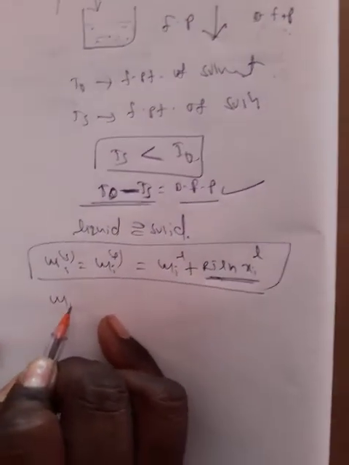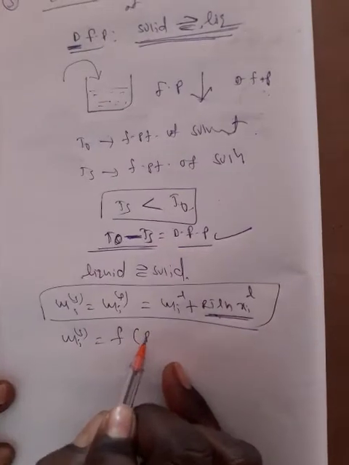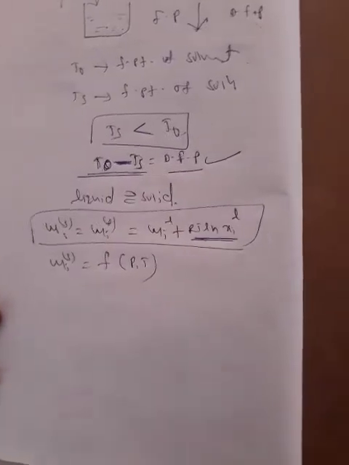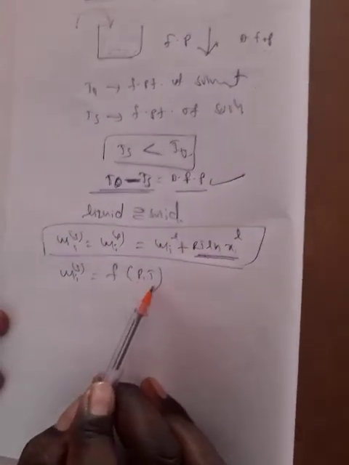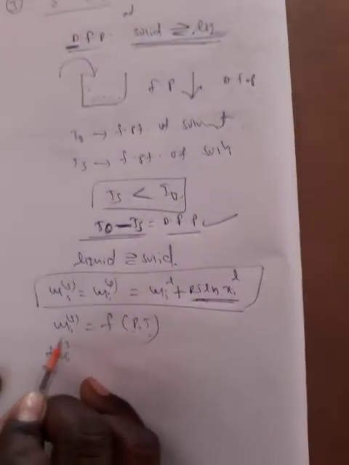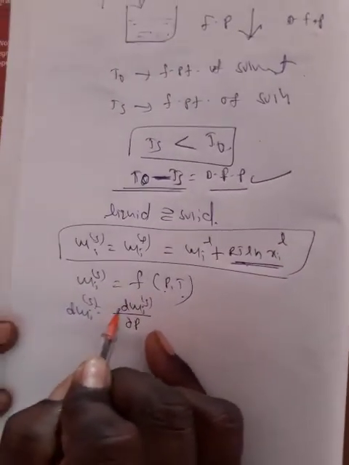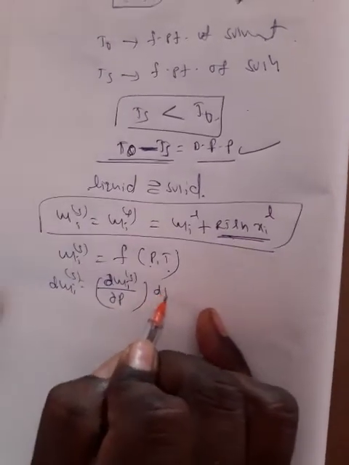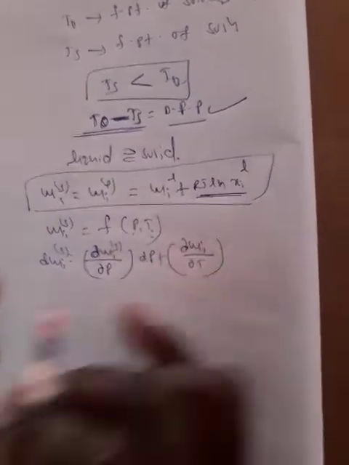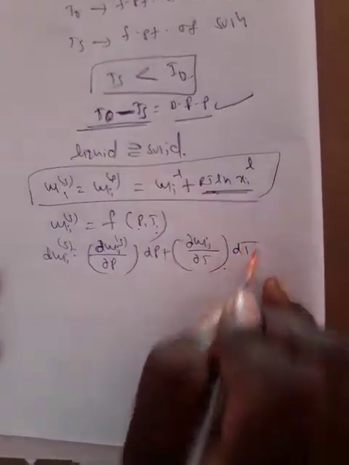First of all, we take the solid. Mu s is a function of pressure and temperature. How does it change in pressure and temperature when a non-volatile solute is added? Doing partial differentiation with respect to pressure and temperature, we know very well how to do it. d mu I solid is equal to dou mu I by dou P into dP, plus, with respect to temperature, dou mu I by dou T at constant pressure into dT.